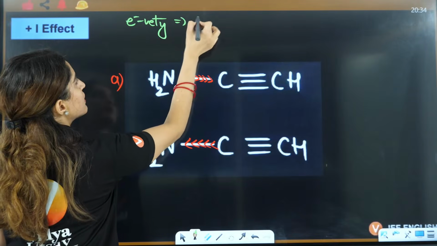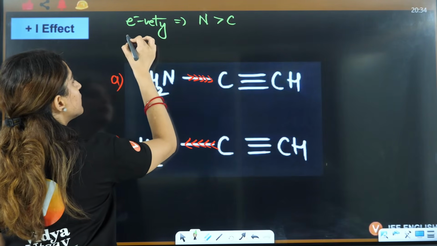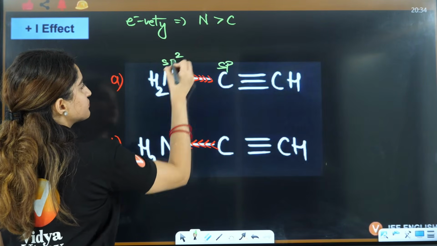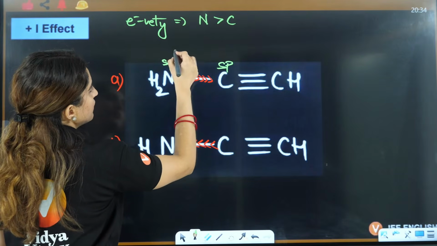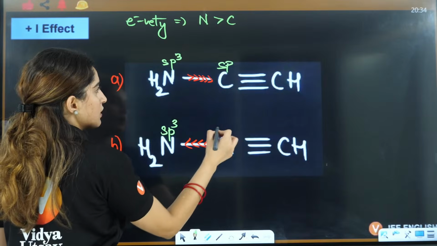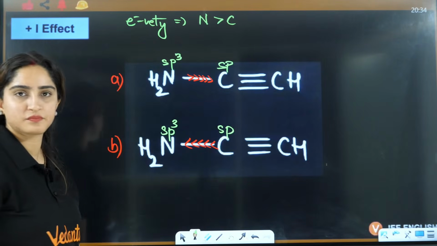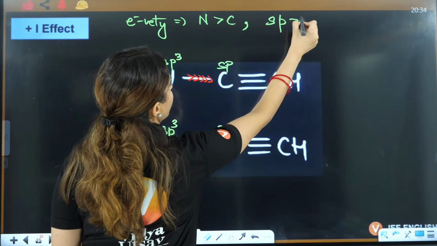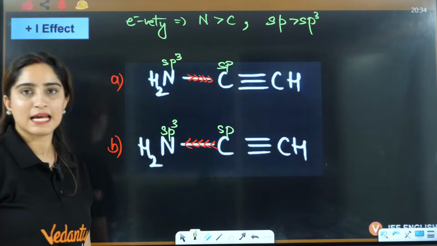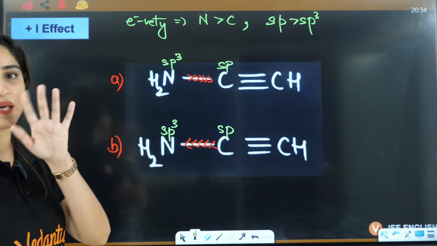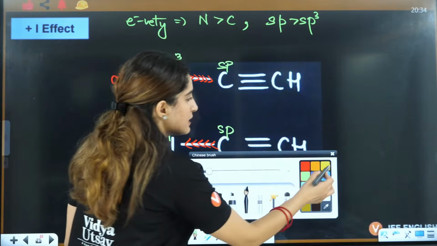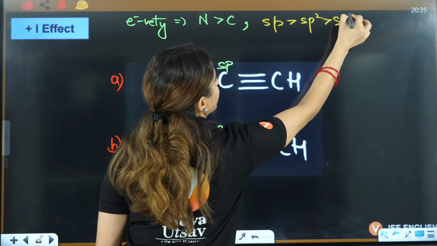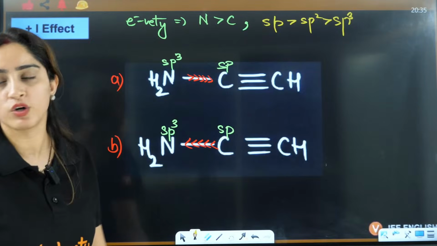Electronegativity of nitrogen is more than carbon, and the hybridization is sp here and this is sp3, right? We know that sp has more s character as compared to sp3. Electronegativity of sp is greater than sp2, which is greater than sp3, right? You can write it this way also, that I have told you in chemical bonding. So that's why I told you that chemical bonding before GOC is mandatory.